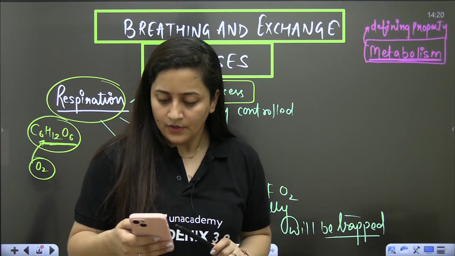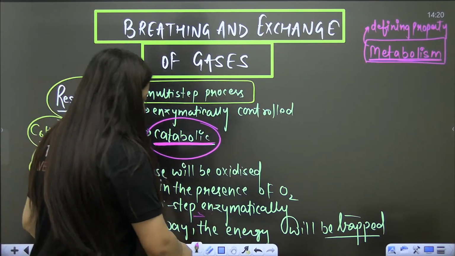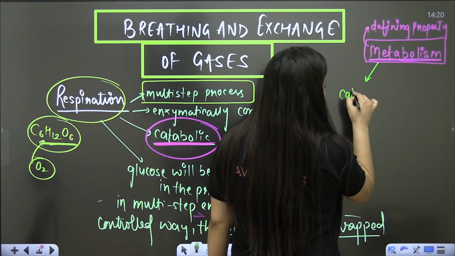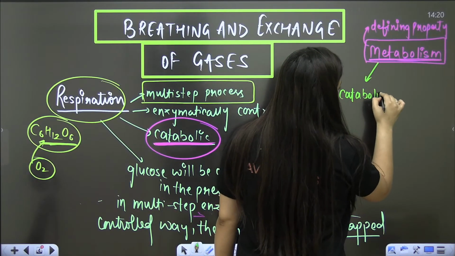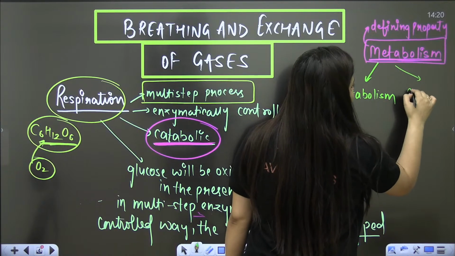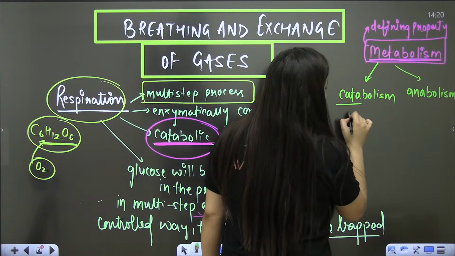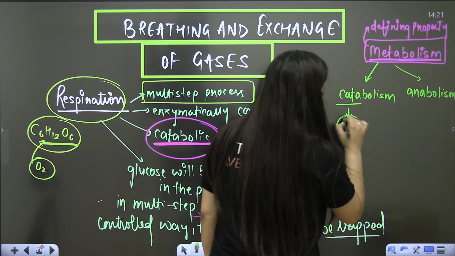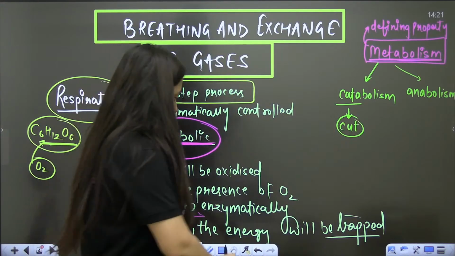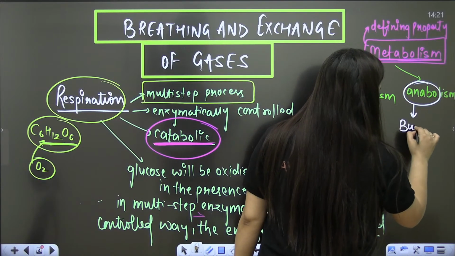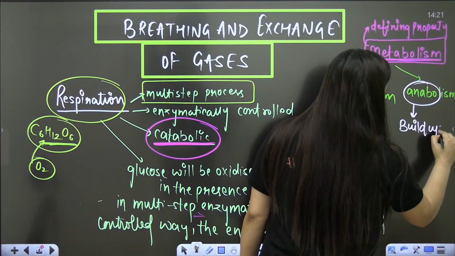So, basically, metabolism means the chemical reactions that are going on in our body. Here we have two things: one is catabolism, another is anabolism. Cata means cut, and anabolism means build up.